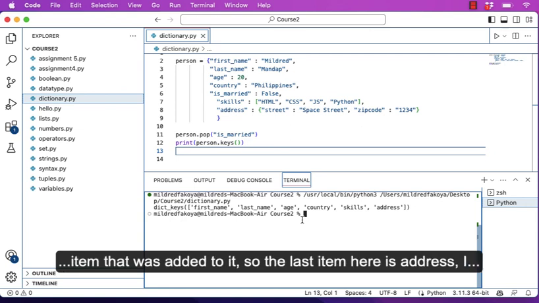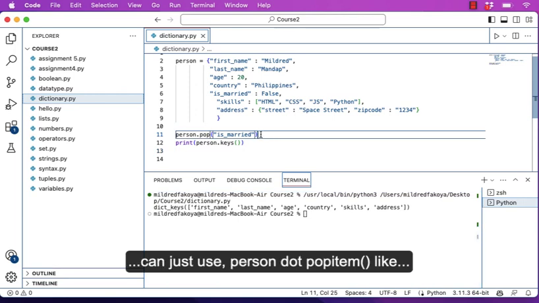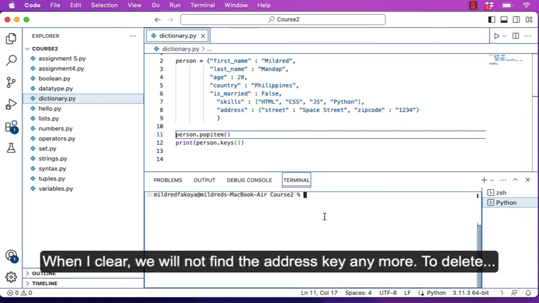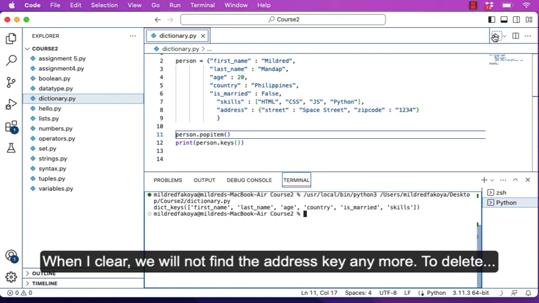If I want to just remove the last item that was added, the last item here is address. I can just use person.popitem like this, and this is going to remove the address from here. So when I print, we will not find the address key anymore.